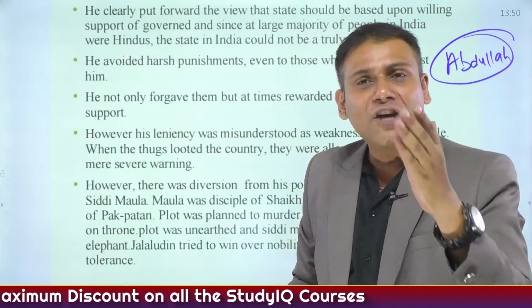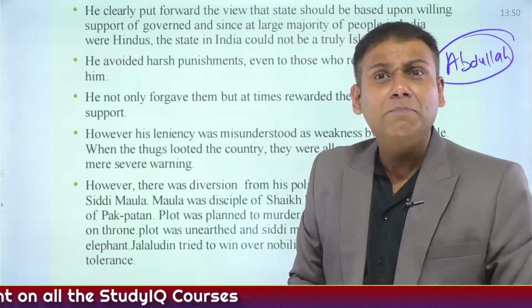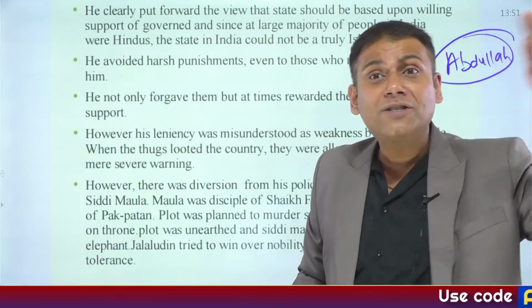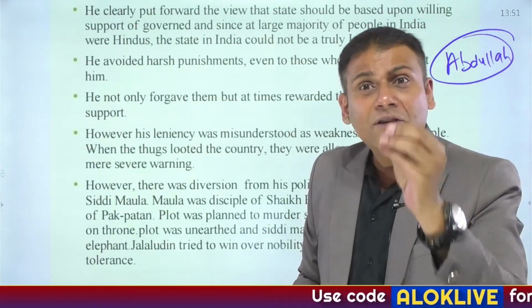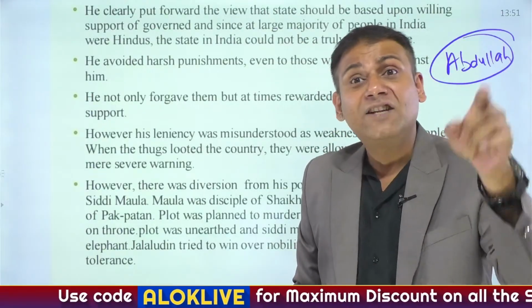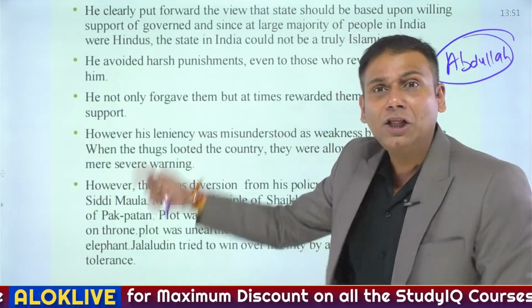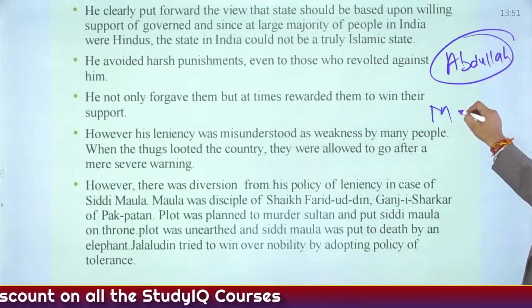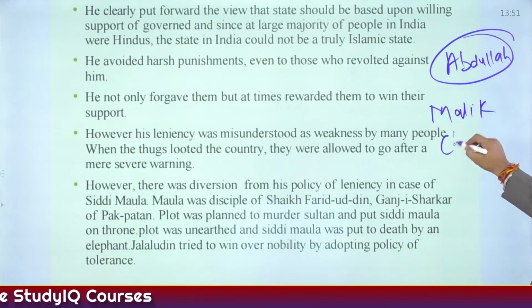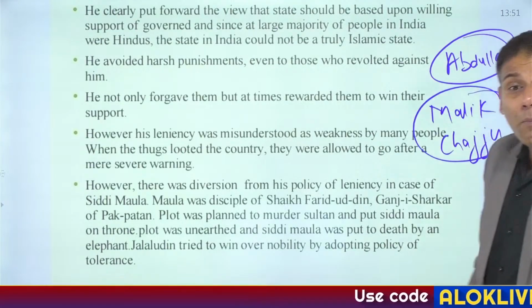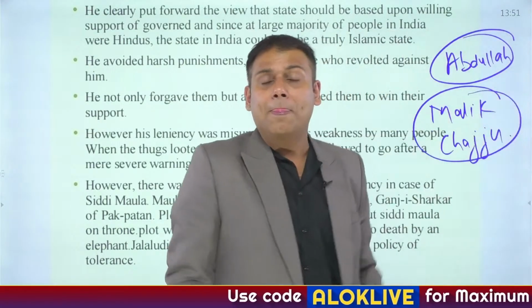Many nobles of the Chahalgani system, that is 40 powerful nobles, were being beheaded, particularly those who were loyal towards Iltutmish. There were certain nobles who were also loyal to Balban. And such nobles were also prevalent in the court of Jallaludin Khilji. One such noble was Malik Chhajju, he was governor of Kara.